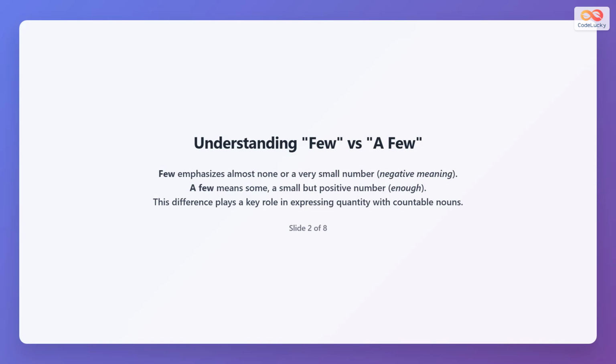Few emphasizes almost none or a negative meaning. A few means some and carries a positive meaning. Knowing this difference is important when talking about countable things to show whether the amount is good enough or scarce.